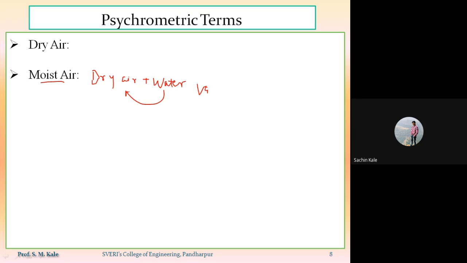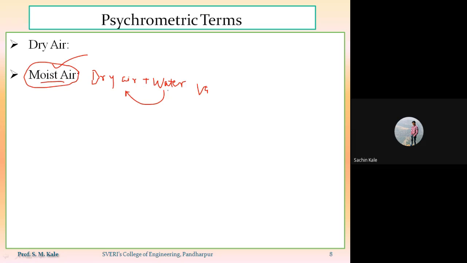And whatever this moist air is, it is the main parameter which affects human comfort as well as various industrial processes. So for that purpose only, to control the moisture or the humidity, we have to do air conditioning.